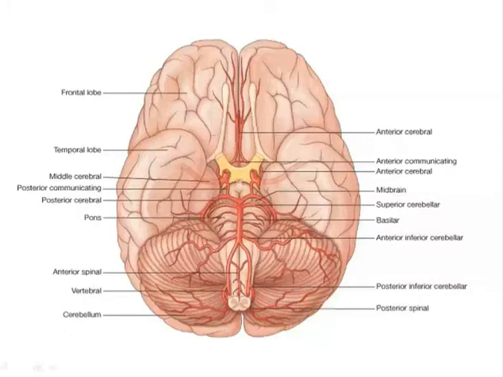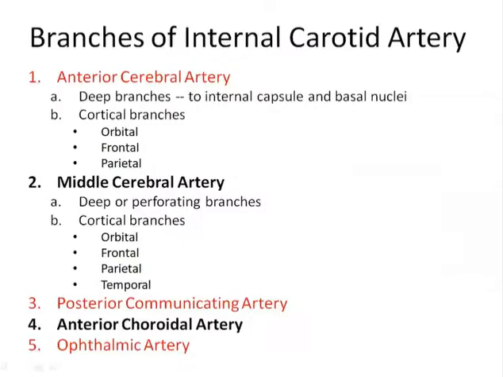So move on to the branches of the internal carotid artery. The other branches of the internal carotid artery are the anterior cerebral artery, middle cerebral artery, posterior communicating artery, anterior choroidal artery, and the ophthalmic artery.